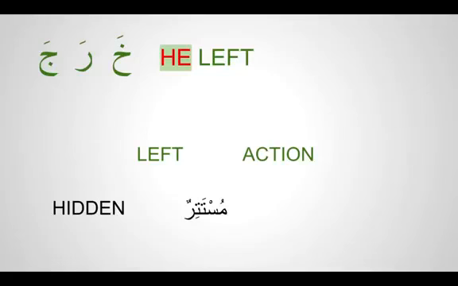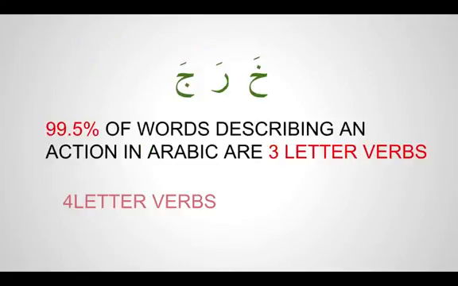But in Arabic, subhanallah, it's such a beautiful language. 99.9 or 99.5% of the words which describe an action are only 3 letters. Only 3 letters. For example, what we have in front of us is kharaja. How many letters do we see here? 1, 2 and 3 letters. Very few verbs are 4-letter verbs. But most of them are 3-letter verbs. So this is what we need to identify, what these 3 letters are.